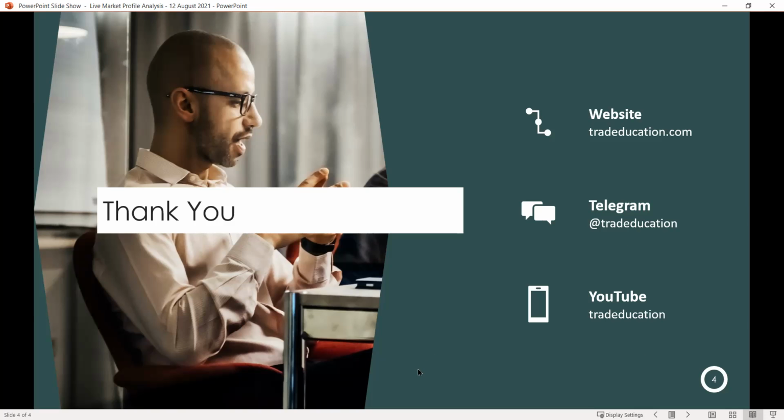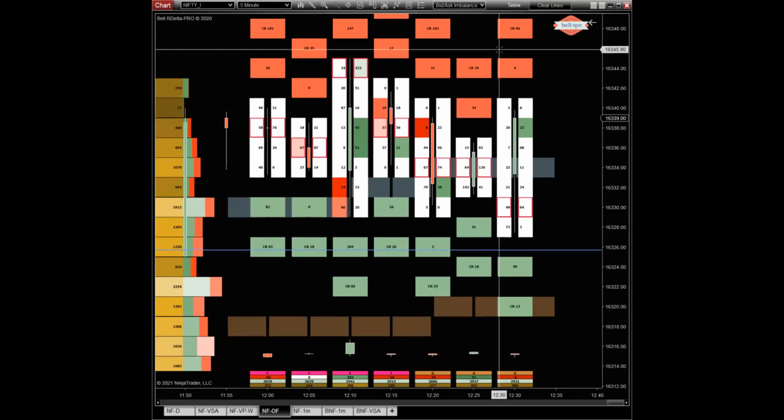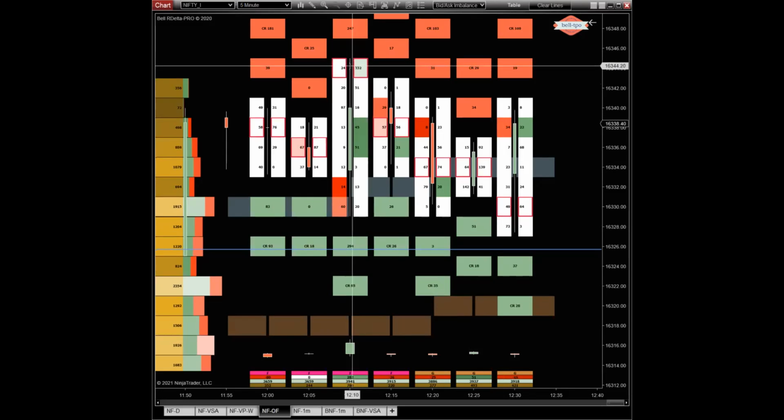Now, let me just share the order flow chart, and let's look at what's happening. So we'll just look at the current high. So this is the current high. So you see this, we have got unfinished auctions at high.